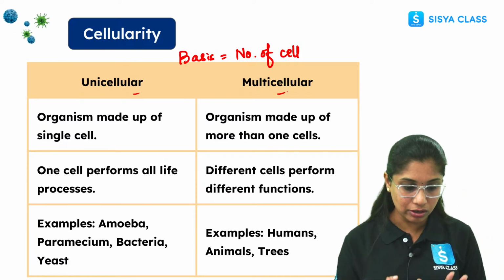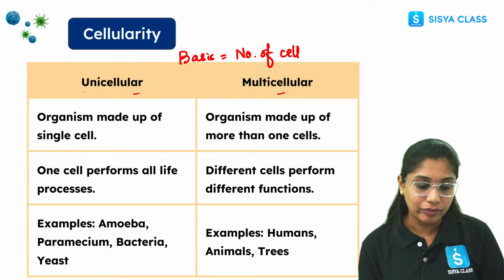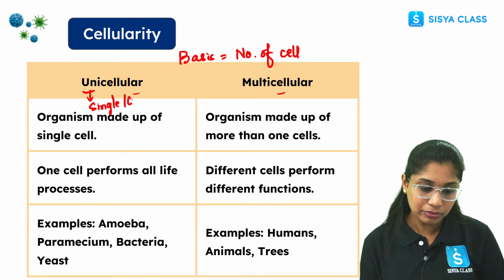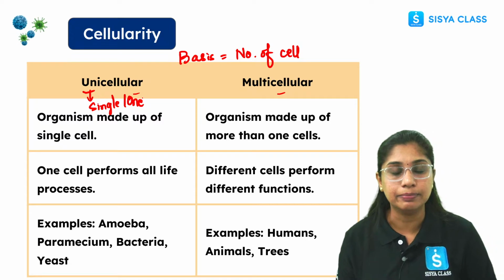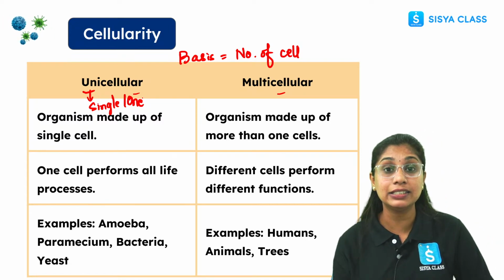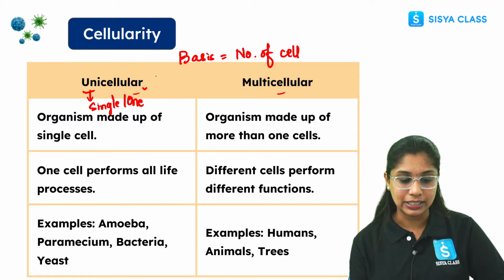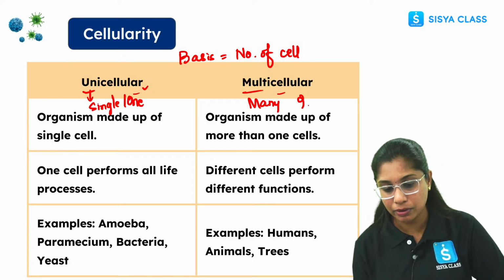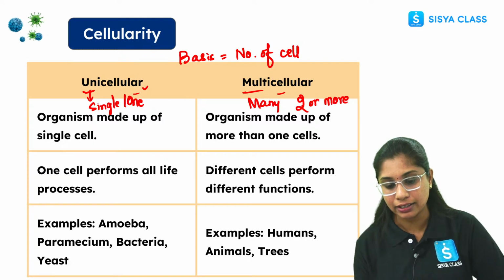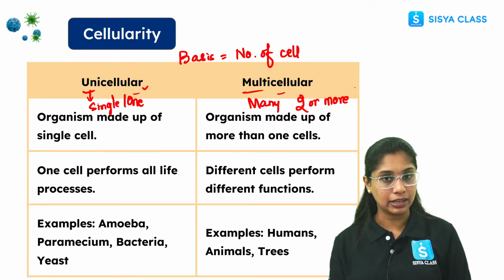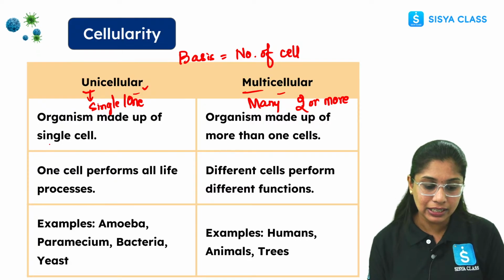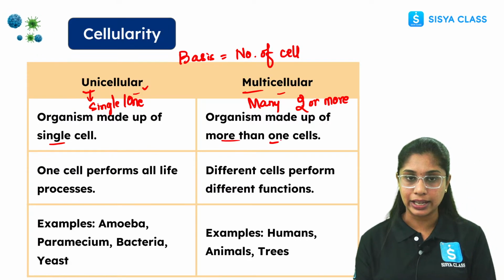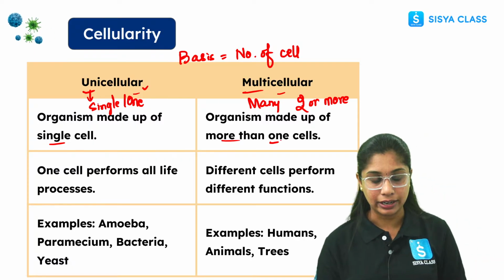Everyone, I want your full focus here. So uni means what? First let's try to decode the meaning. Uni means single or one. If an organism is made up of one cell, a single cell only, we call it a unicellular organism. Multi means many. If it is made up of two or more than that, we call it a multicellular organism. So an organism made up of a single cell is unicellular, and if it is made up of two or more cells, we call it a multicellular organism.